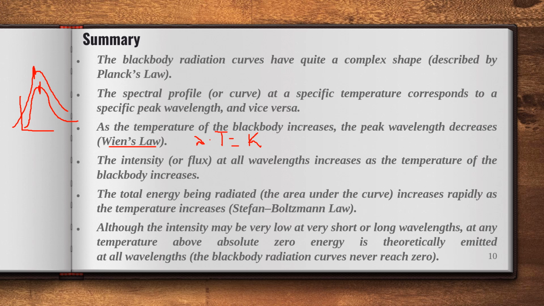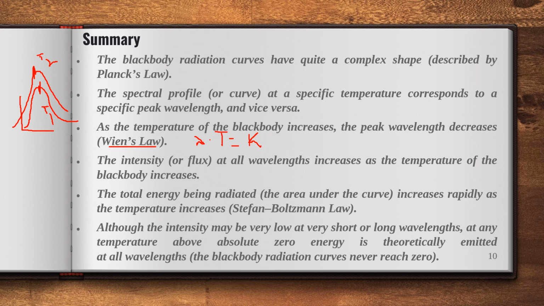The intensity at all wavelengths increases as the temperature of the black body increases. For example, take the upper curve as T2 and the lower curve as T1, and I assume that T2 is greater than T1. For any wavelength, the energy density is more. The total energy being radiated increases rapidly as the temperature increases. So the area under the curve represents the energy density at a particular temperature. That is given by the Stefan-Boltzmann law. That formula is E equals sigma into T power 4.